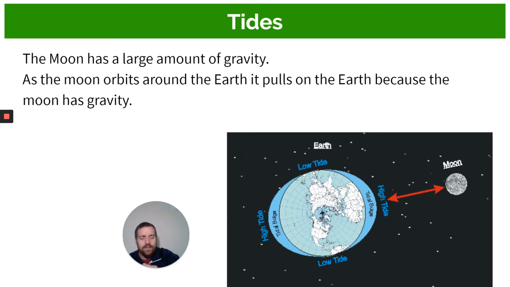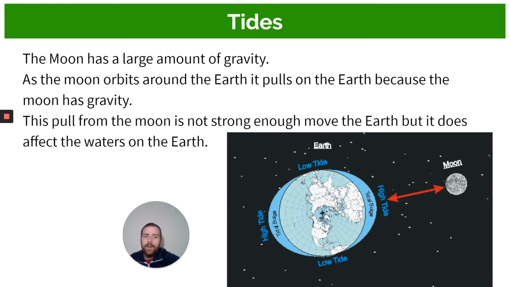But the moon's gravity isn't actually strong enough to move the earth that much. It's not suddenly going to suck the earth towards it. And it's not strong enough to pull us as human beings off the earth. It's not like suddenly we're going to be walking down the street and then we're sucked up to the moon because its gravity suddenly pulled us up there. So the moon is constantly pulling on the earth, but the earth and us on it, we're not having much of an effect because it doesn't matter.